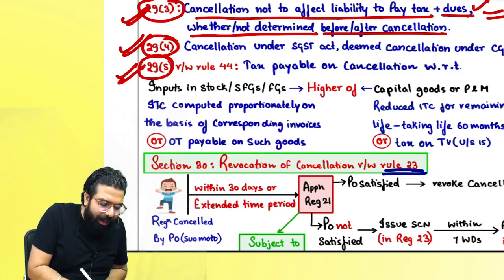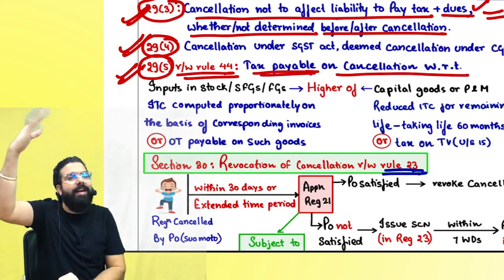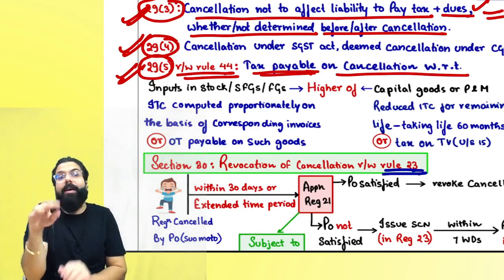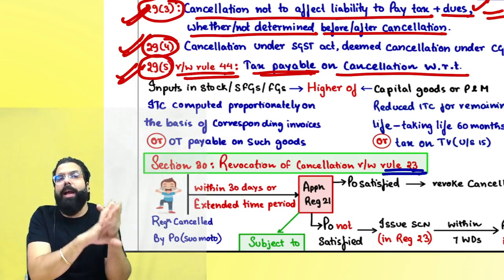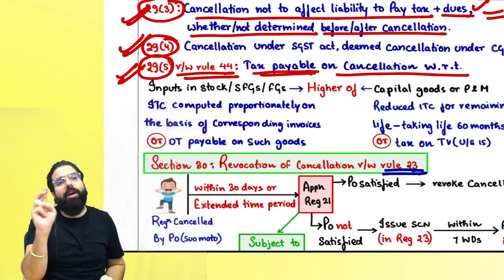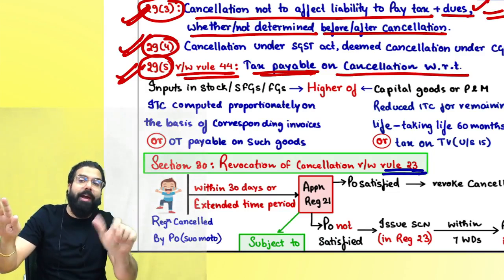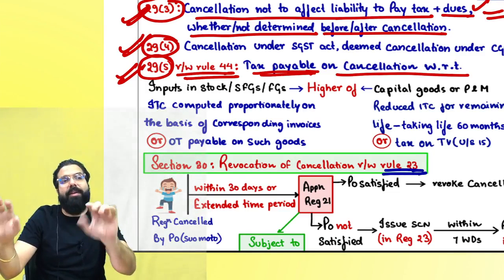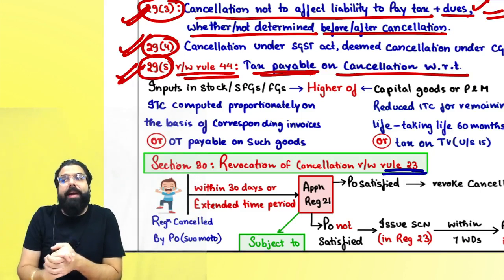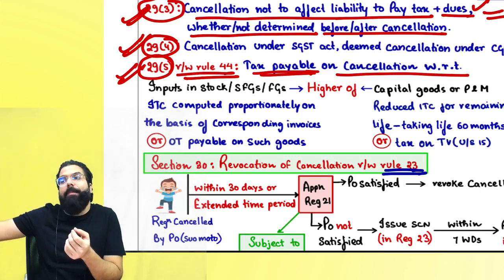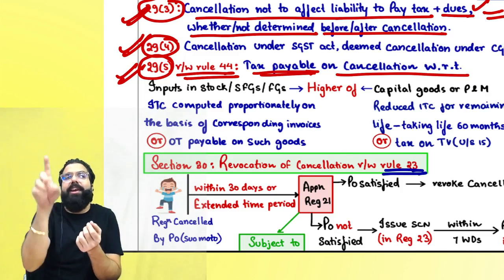Section 29(5) read with rule 44 says what tax is payable by a person. First of all, whatever tax, interest, penalty, etc. you have to pay, plus, because you are going to take your stock and capital goods home, on those inputs and capital goods you are also liable to pay tax. On inputs in stock, in semi-finished goods, or in finished goods, the ITC you have taken or the output tax payable calculated by applying valuation rules, whichever is higher, has to be paid. In case of capital goods and plant and machinery, you will have to pay the ITC divided by 60 multiplied by the remaining months. Whatever ITC was taken, divided by 60 multiplied by the remaining months, will give you the reduced amount of ITC.